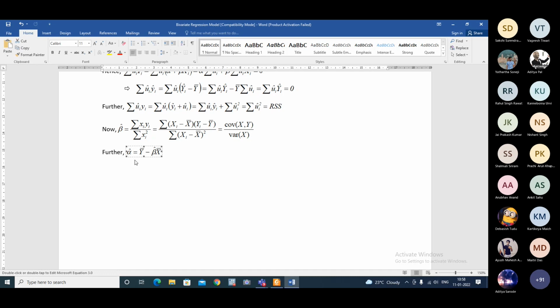Intercept doesn't exist. Here I am simply putting y bar equal to 0, x bar equal to 0, so alpha hat is equal to 0. Mathematically, you may say that even if y bar is not equal to 0 and x bar is not equal to 0, still alpha hat can be 0 if y bar is equal to beta hat x bar. Am I right?